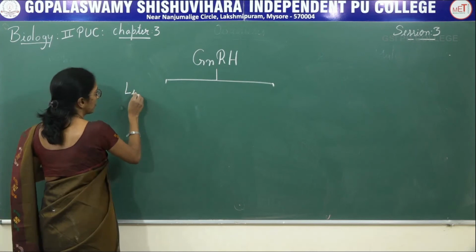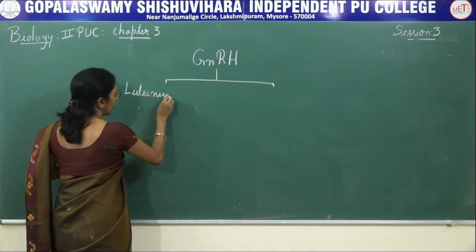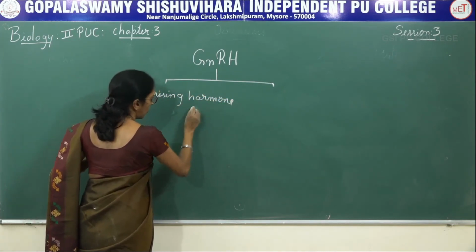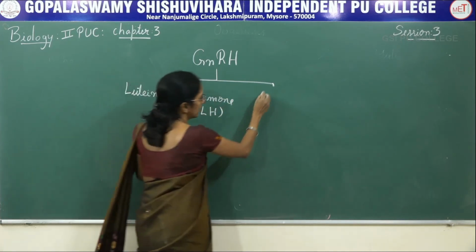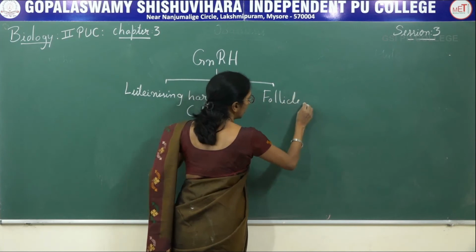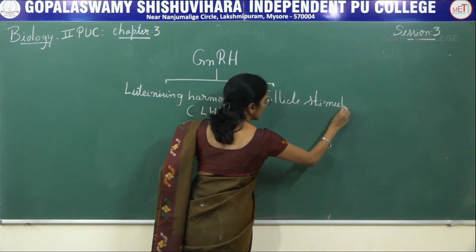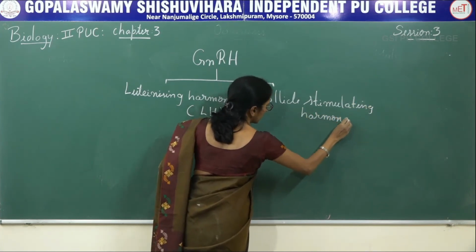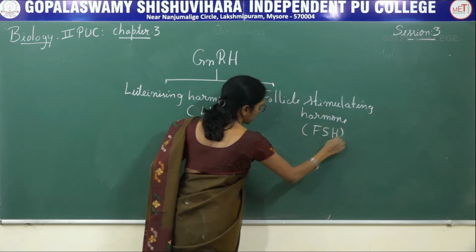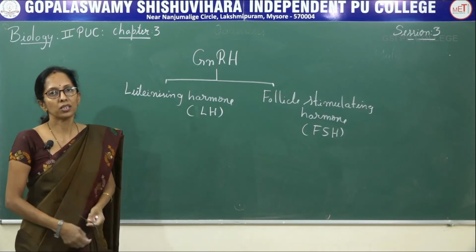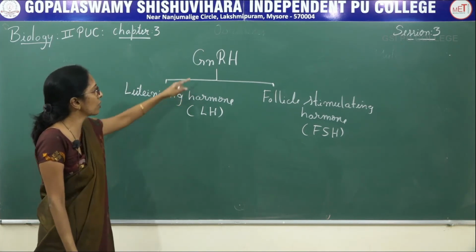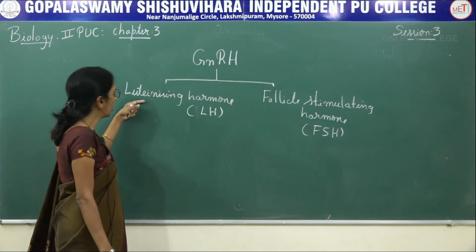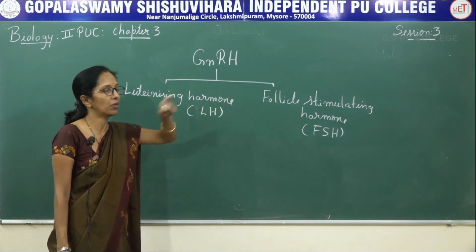One is luteinizing hormone, commonly known as LH, and the other is follicle stimulating hormone, commonly known as FSH.